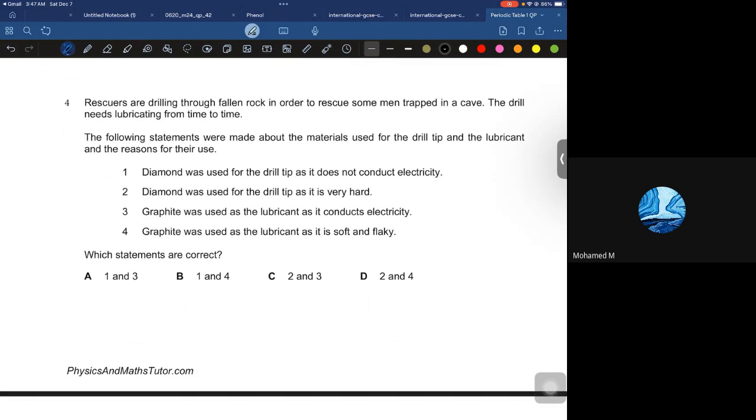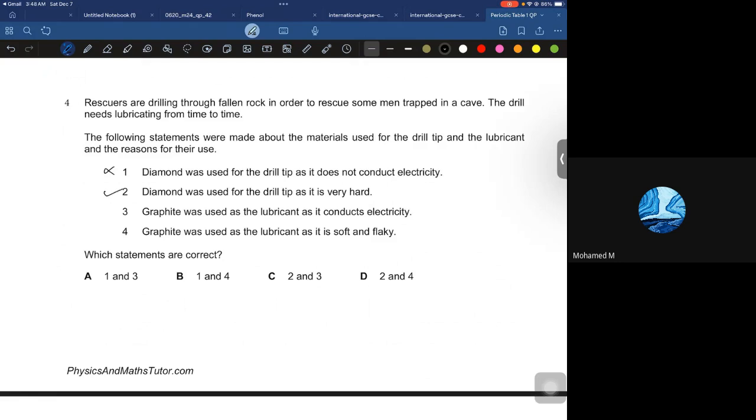They are irrelevant terms. Diamond was used for the drill tip as it does not conduct. They are supposed to write that diamond was used for the drill tip because diamond is very hard, so we can drill anything else. So this statement is wrong. Diamond was used for the drill tip as it is very hard.